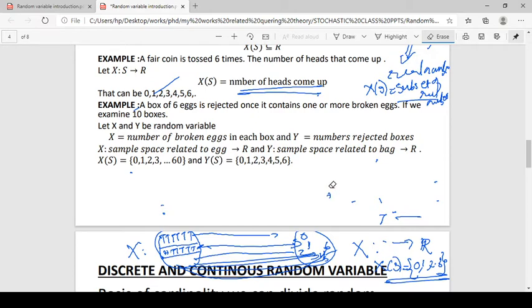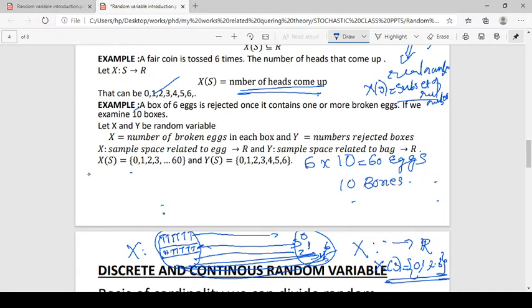A box is rejected if at least one egg is broken. So we have 6 eggs in each of 10 boxes, total 60 eggs and 10 boxes.